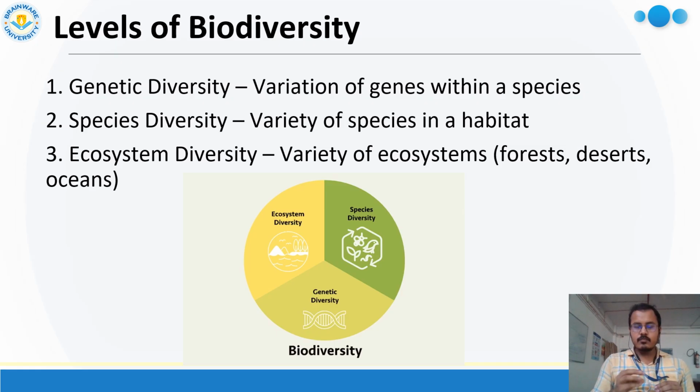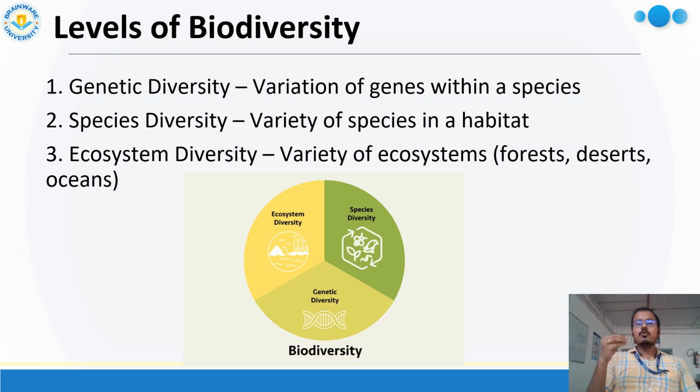So this forest is a habitat of those organisms, and different species are present in this single habitat or ecosystem. These concepts are known as species diversity. This is the second level of biodiversity.